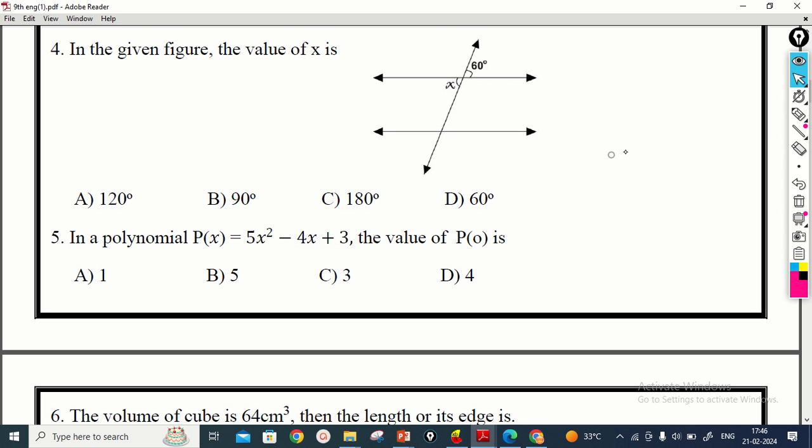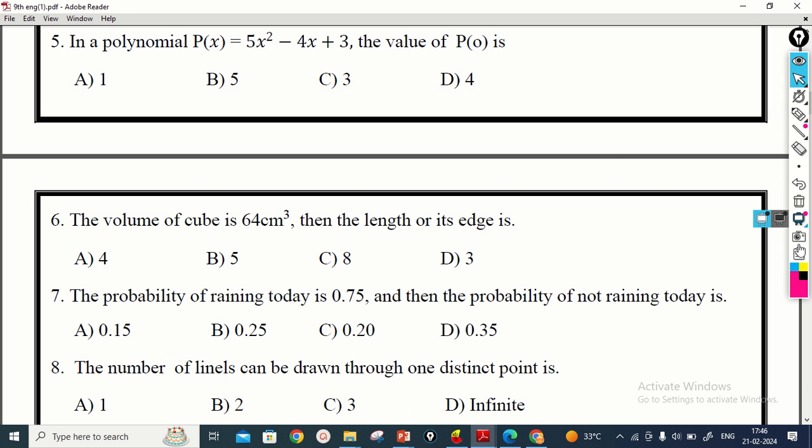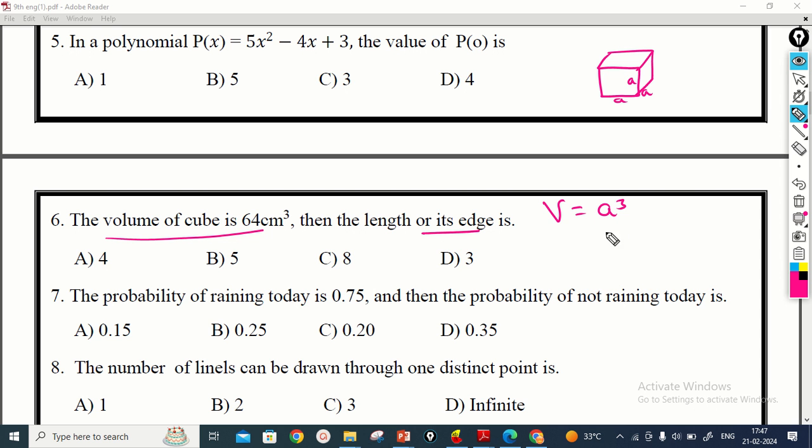Then we move on to the next question. The volume of the cube is 64 centimeter cube. Then the length of its edge. If you take this cube like this, so this is a cube. Here the edges are all A. The volume of the cube is equal to A cube.